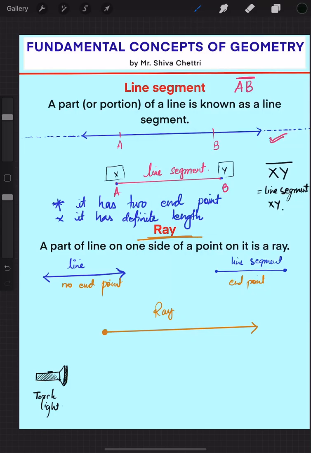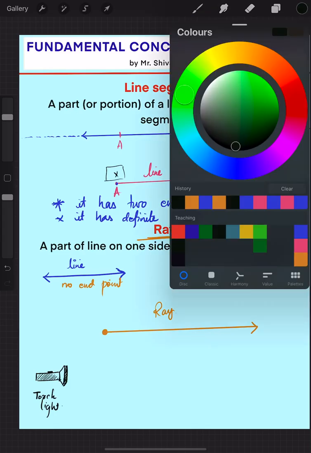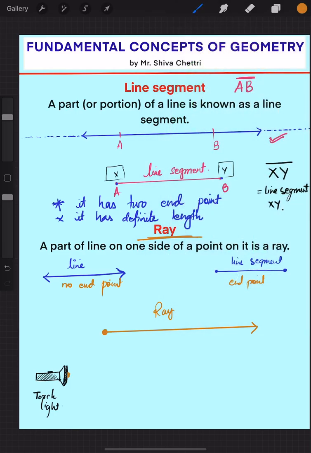And there is a source of light coming out from this part, and there is light coming out, but you never know where this ray of light ends, and we call it a ray of light.